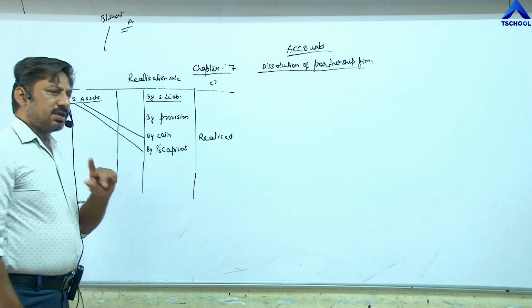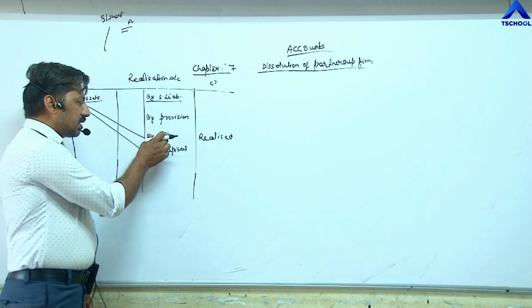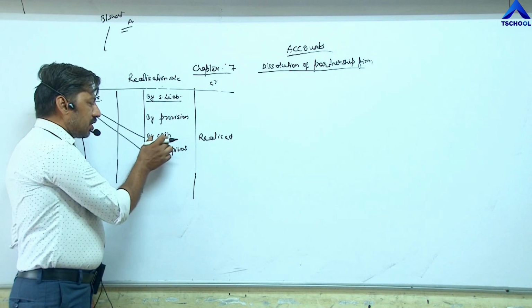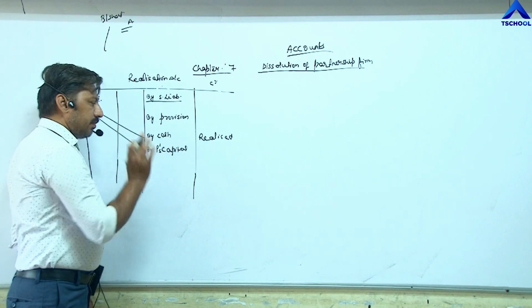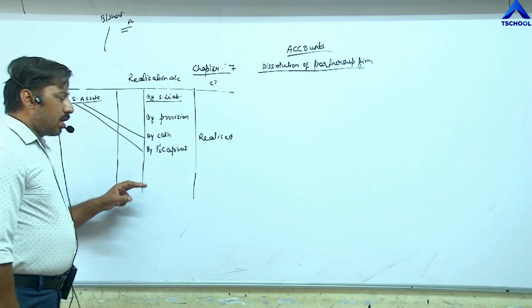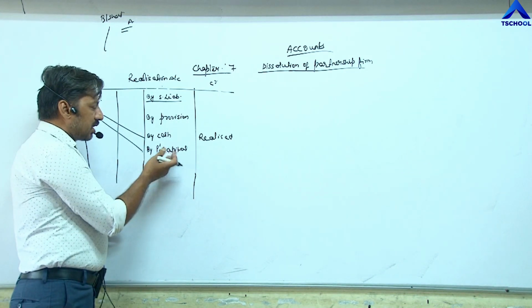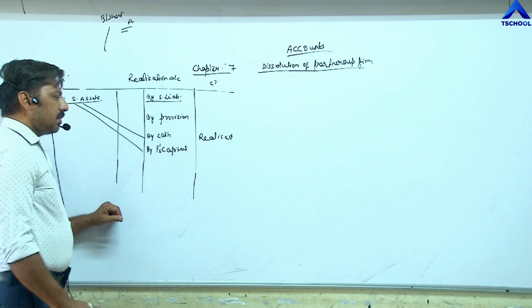So whenever any asset is sold out, whether recorded or unrecorded, we have to pass entry on the credit side of realization account by cash. Or if any asset, whether recorded or unrecorded, is taken by a partner, then it is also shown on the credit side by partner's capital.